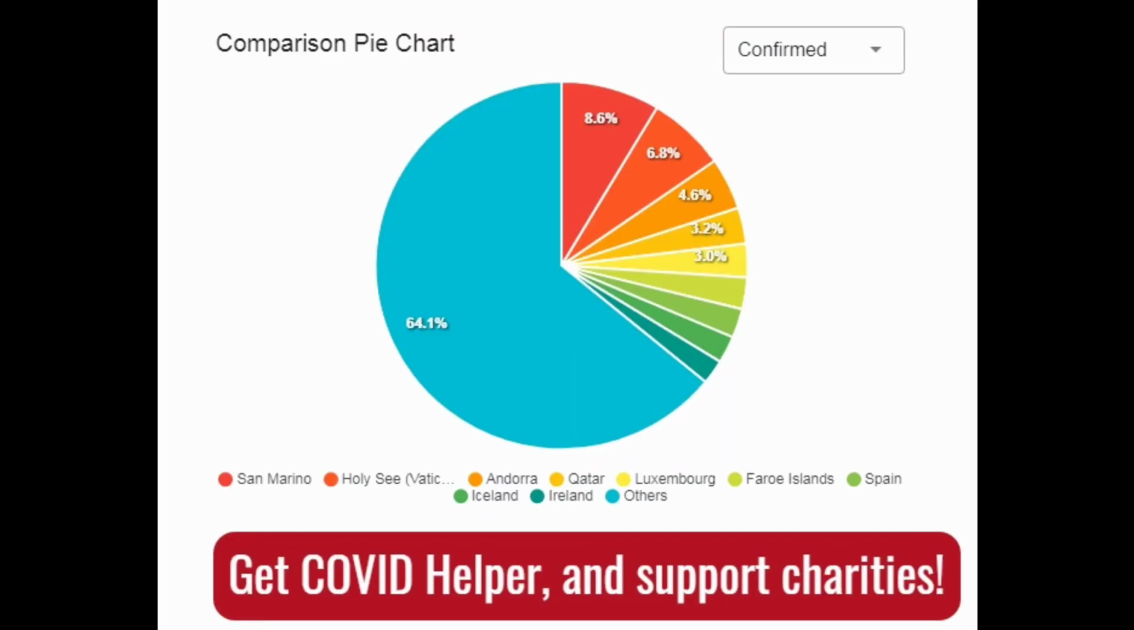And the next one is another comparison pie chart. Okay, get COVID Helper and support charities. Confirmed can be changed, one more example of the last one. Same here: confirmed cases, active cases with country color code.